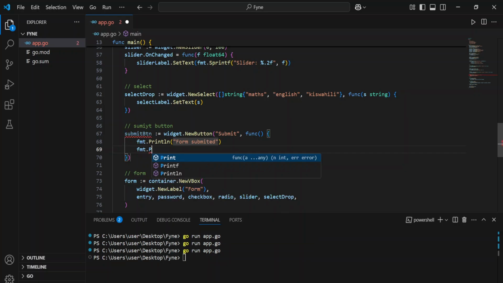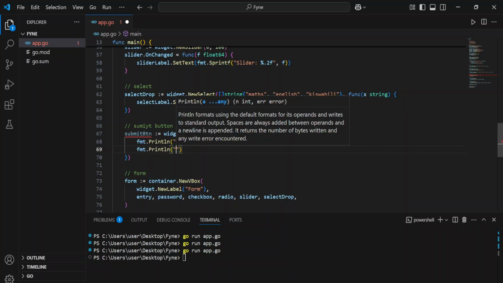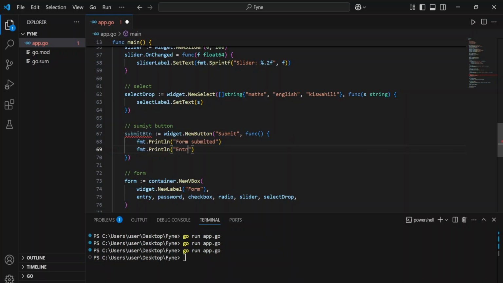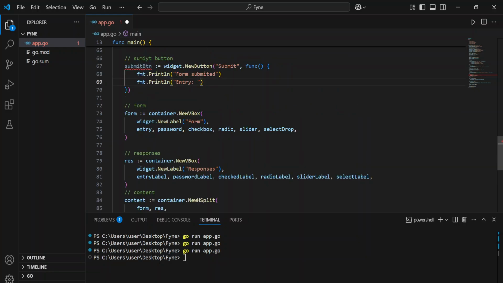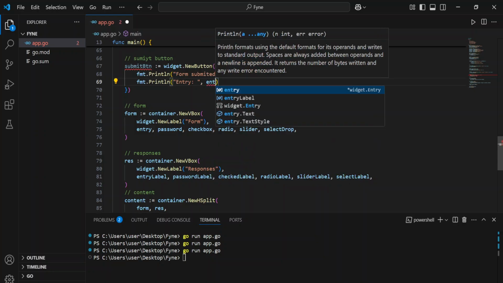fmt dot println, and then you can say entry, of course that's the first one, entry, and then we can say entry.